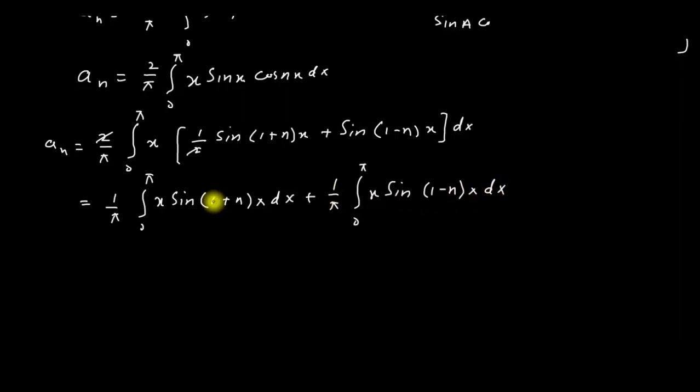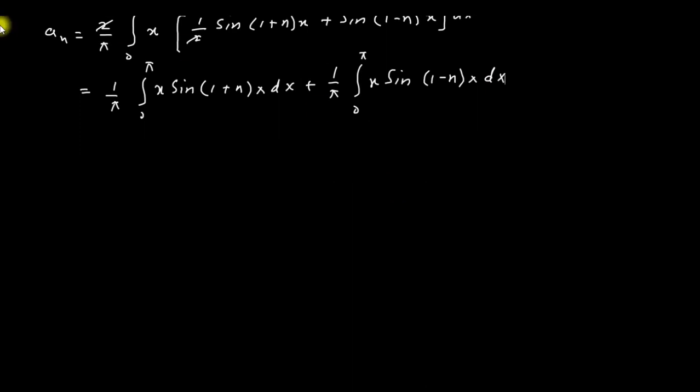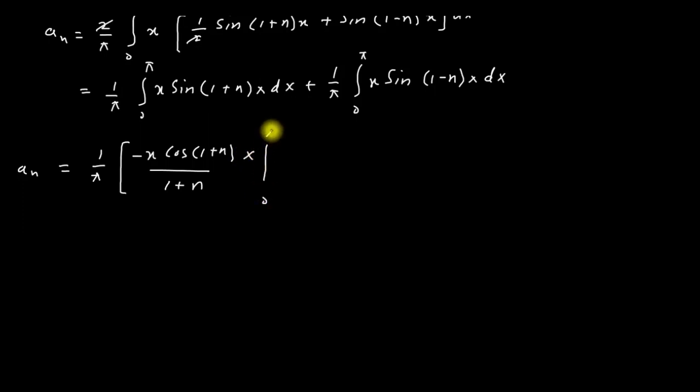Now here we have to apply the chain rule on this term and also on this term, and we will integrate. After integration, we will get a_n = 1/π. If I take 1/π common, then it will become [−x cos((1+n)x)/(1+n)] and the limits are from 0 to π.